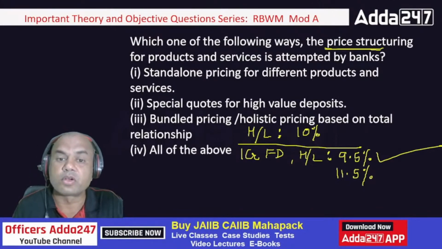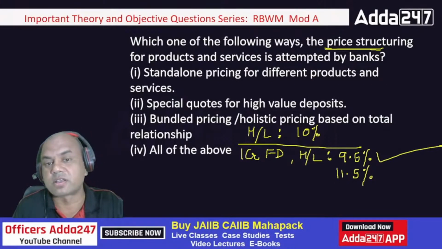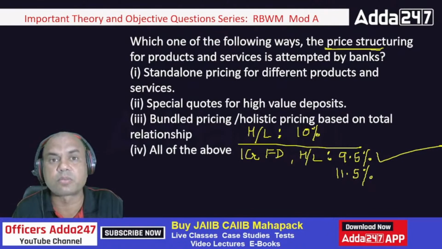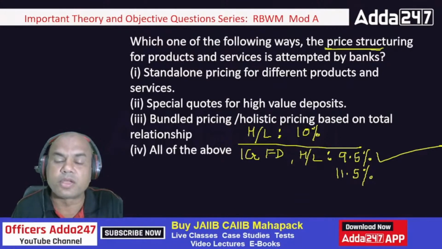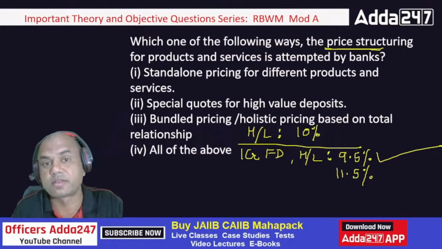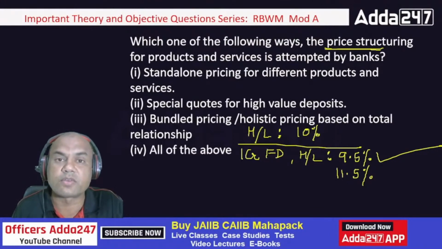Okay. So differential rate of interest means, see here, if somebody is having a 1 crore FD, I can give that customer 0.25% extra. Why? Because to lure that customer, to bring him to my fold, I can give that customer this much rate also. Okay. But remember, FD rates for the higher amounts are always decided by the treasury. You never get the rates of FDs for higher amounts in your branch. Okay. So special quotes for high value deposits.